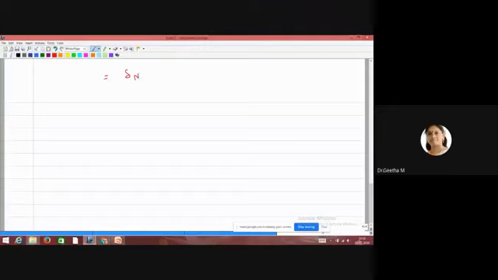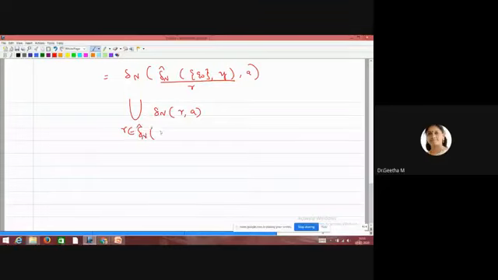δN of δ̂N of (Q0, y) comma a. Slightly I can modify this formula in the form of δN of (r, a). The reason is it may produce r number of states, so r belongs to δ̂N of (Q0, y).